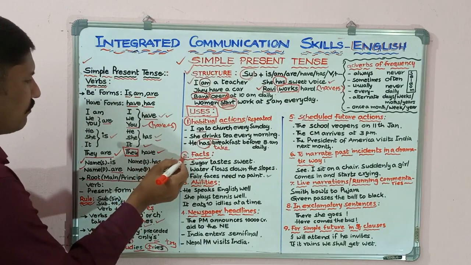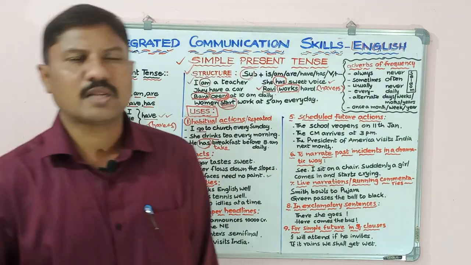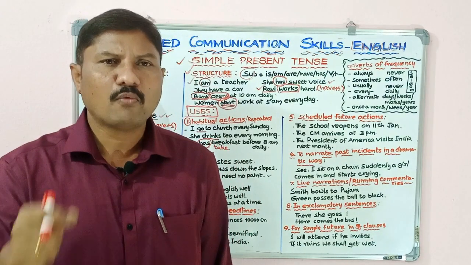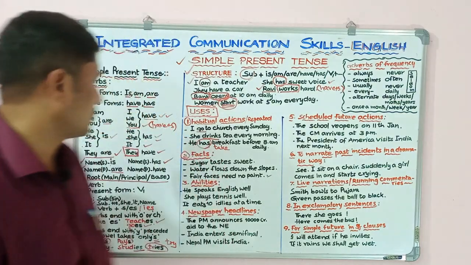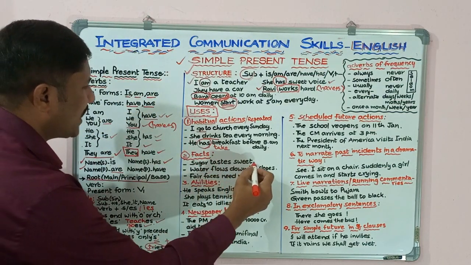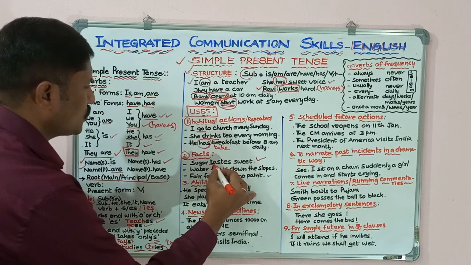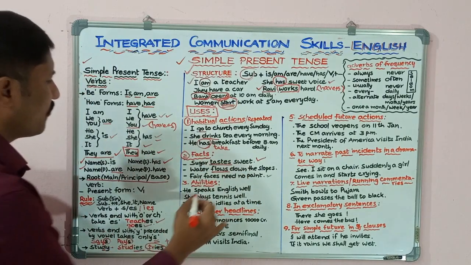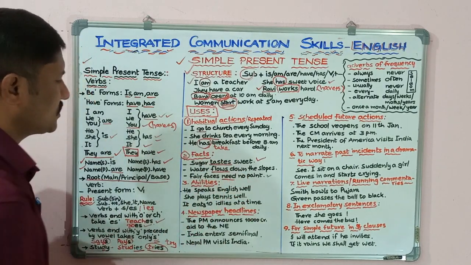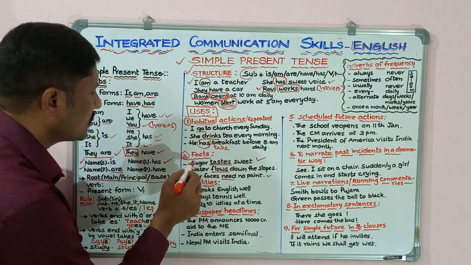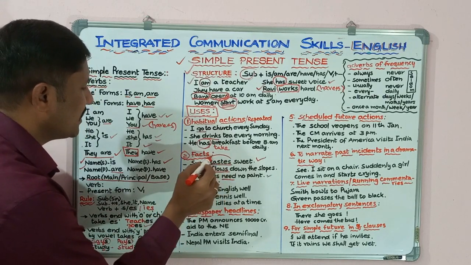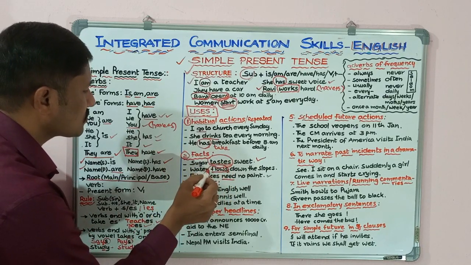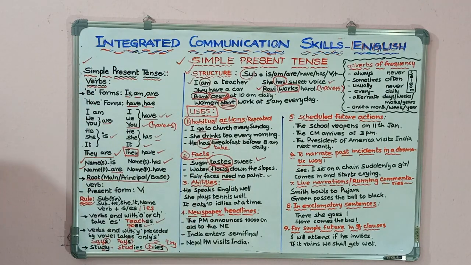Next one, for universal facts or universal truths. To say universal facts or universal truths, we use this simple present tense. Look at the board. Sugar tastes sweet. I used taste here. Water flows down the slopes. Fair faces need no paint. Sugar is singular. The subject is singular. That's why I added s. Sugar tastes sweet. Next one, water flows down the slopes.